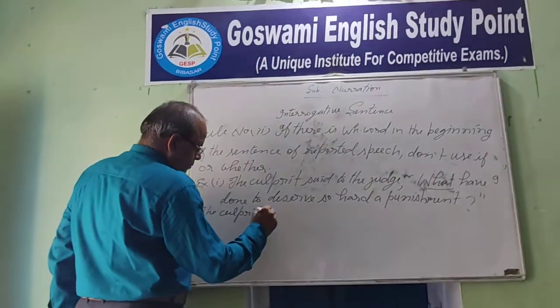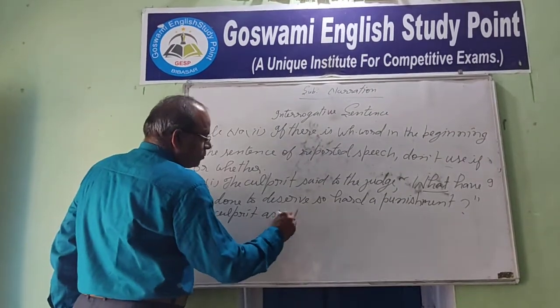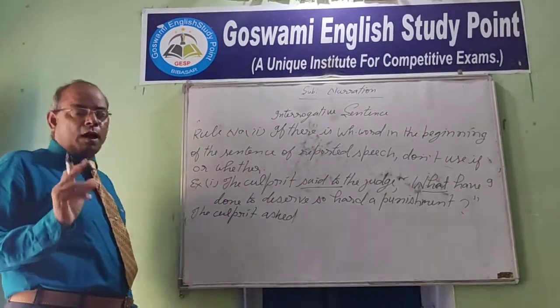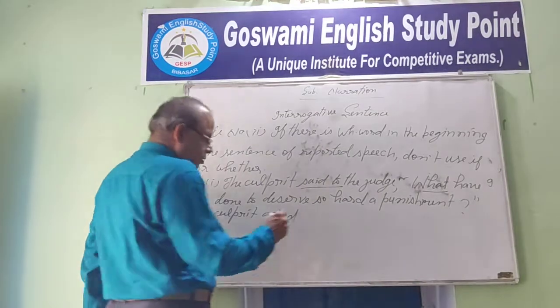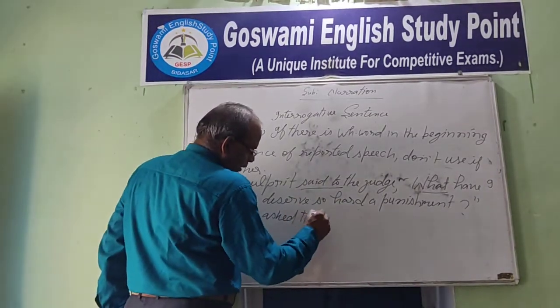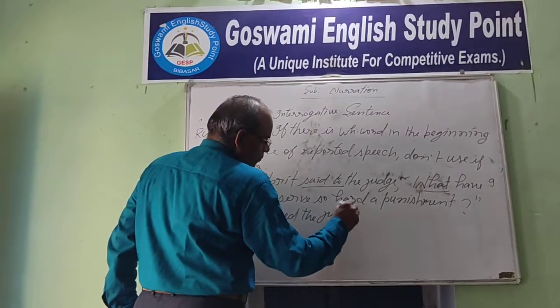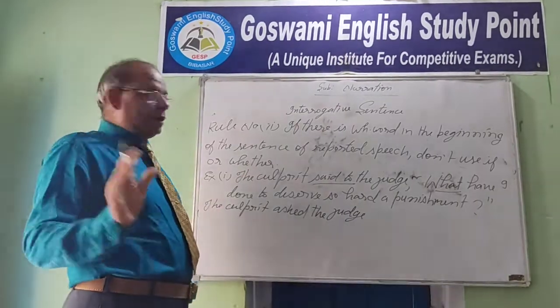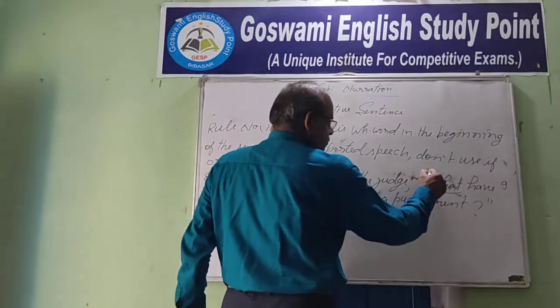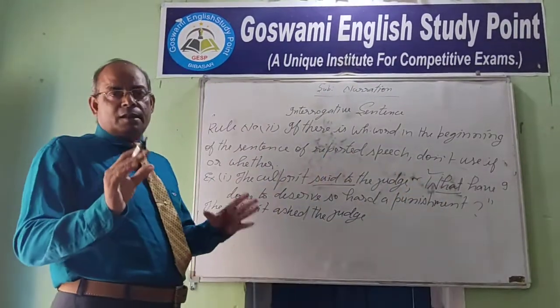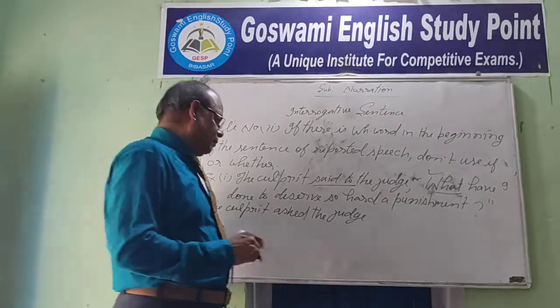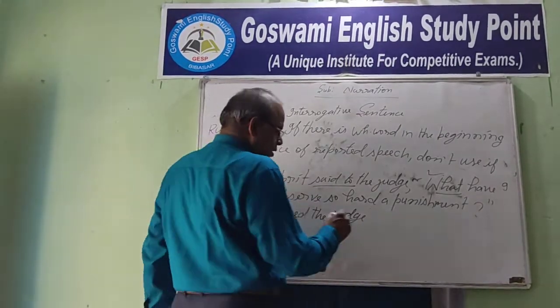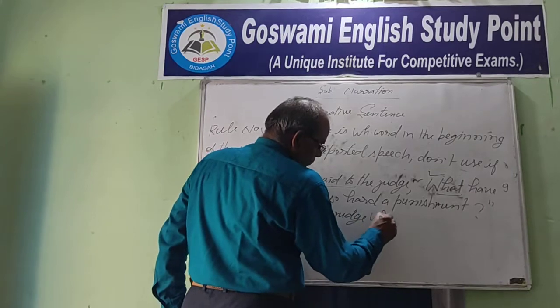The culprit asked. Said to is changed into asked. The culprit asked the judge. Don't use if or whether. Take the same WH word as a connective and change the sentence into an assertive one. The culprit asked the judge what.